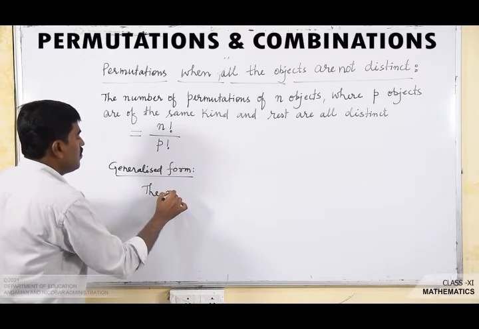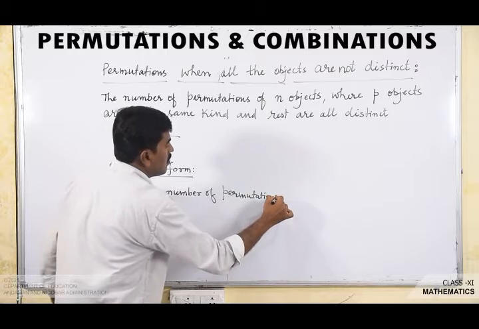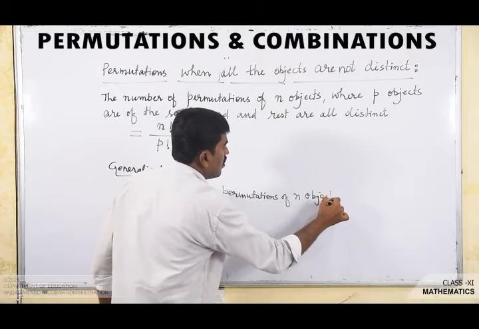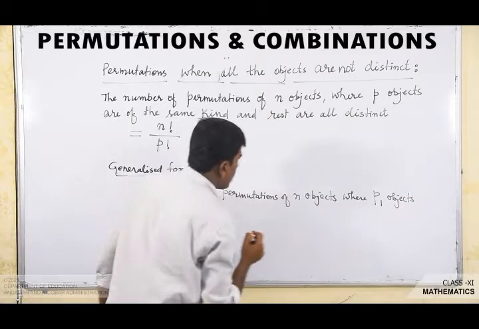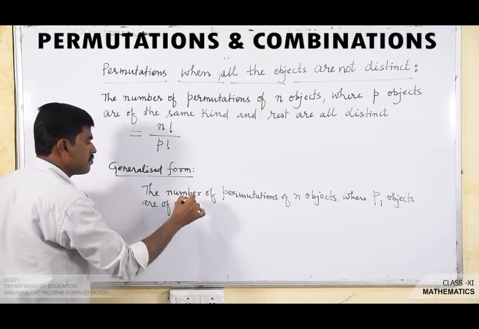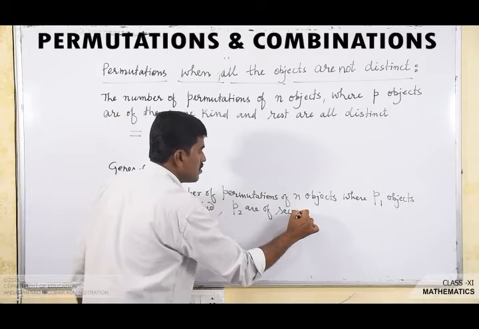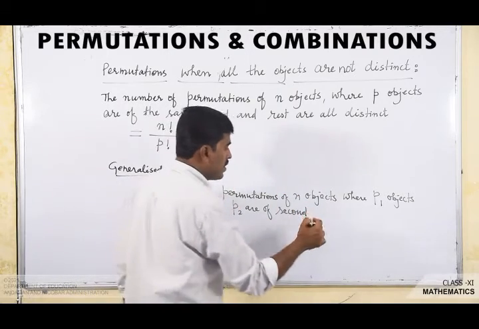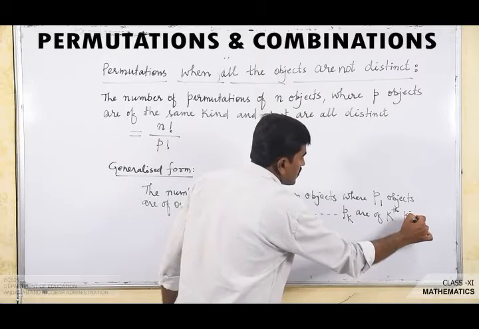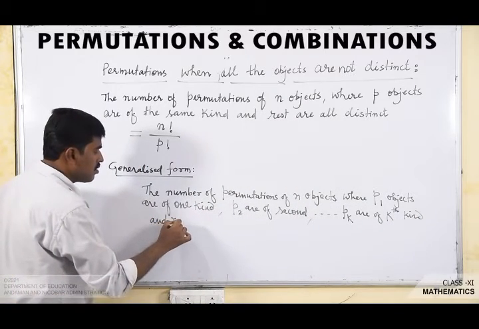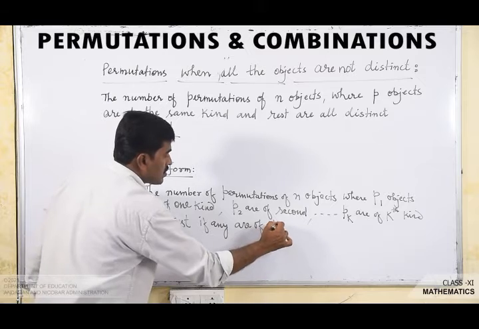Suppose the number of permutations of n objects where p1 objects are of one kind, p2 are of second kind, similarly p3 are of third kind if any, then pk objects are of kth kind, and the rest of the objects, if any, are of different kinds.